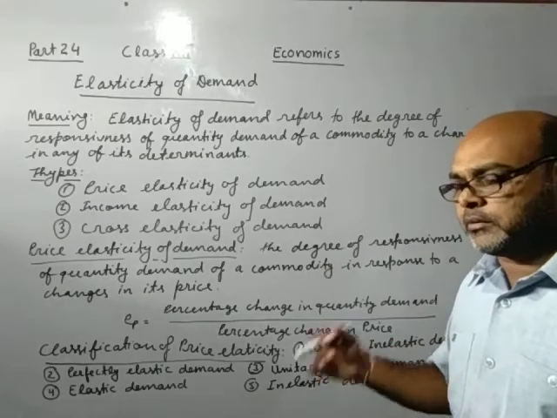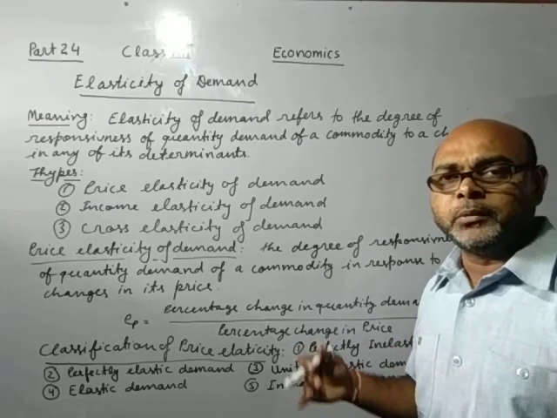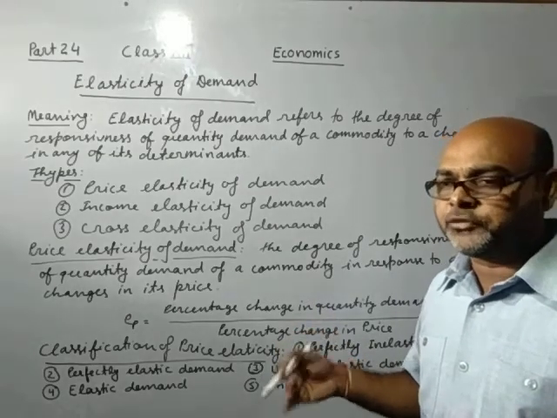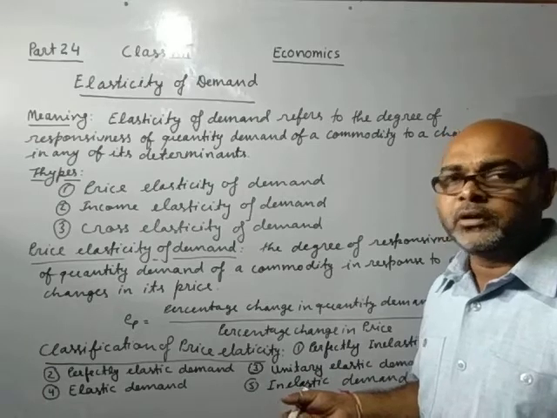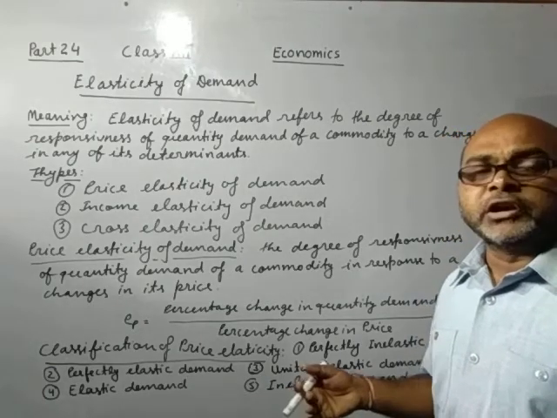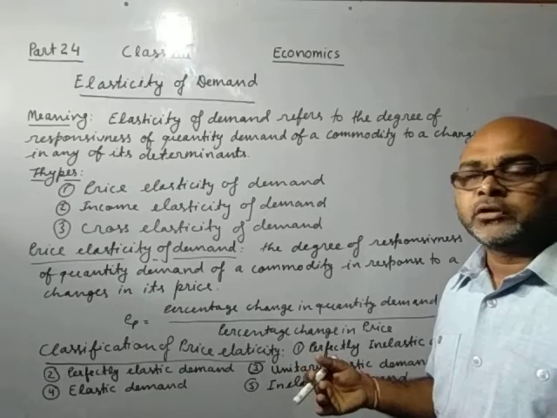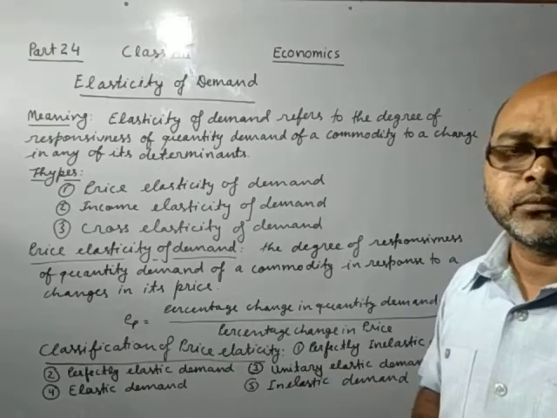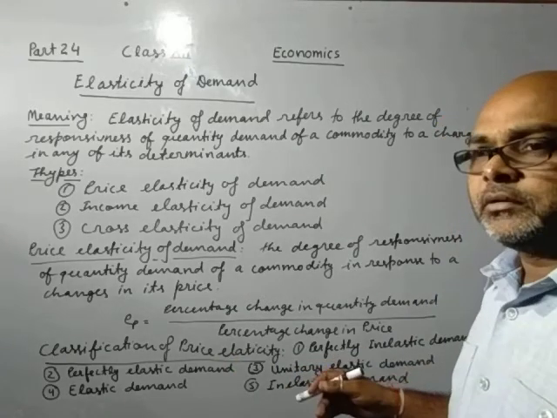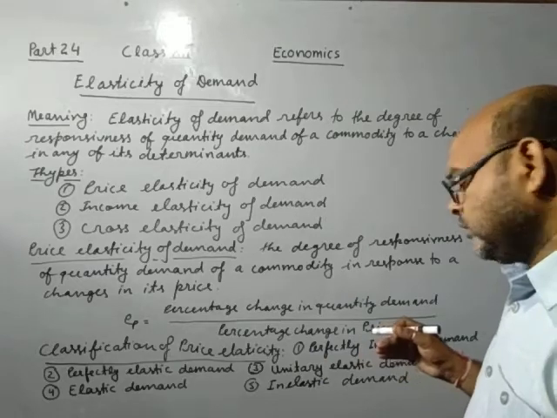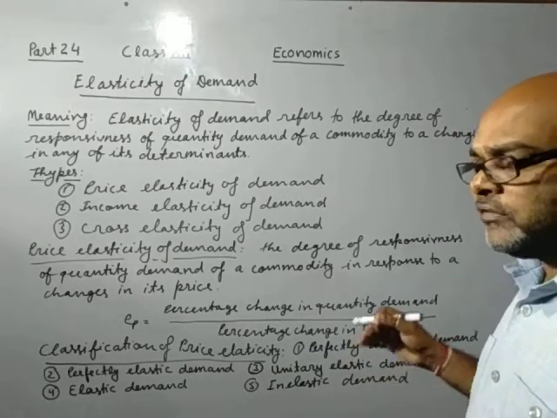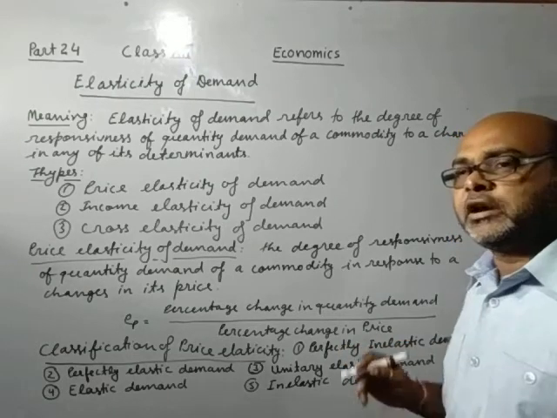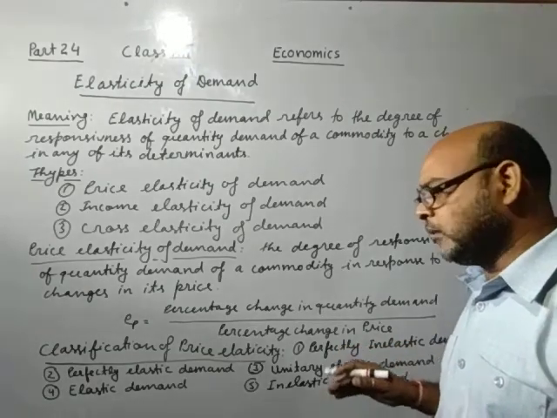Same in the matter of sugar. In your tea, you will take the sugar according to your taste, as you like, either 1 spoon or 2 spoons or 3 spoons. You will not increase or decrease the sugar quantity due to a change in the price of sugar. So the demand for salt, chili powder, sugar, matchsticks is perfectly inelastic. Their demand is not affected by the price.